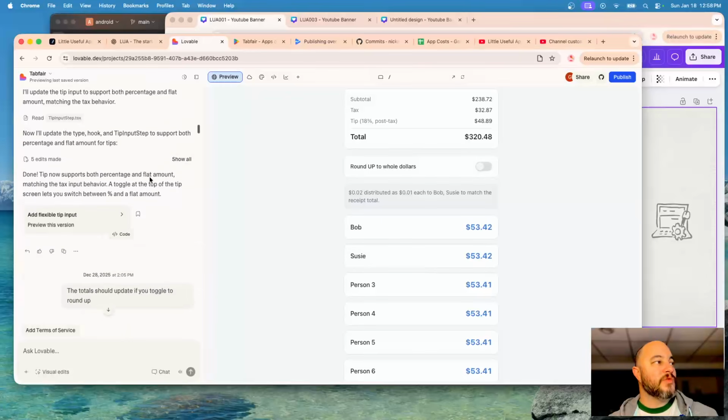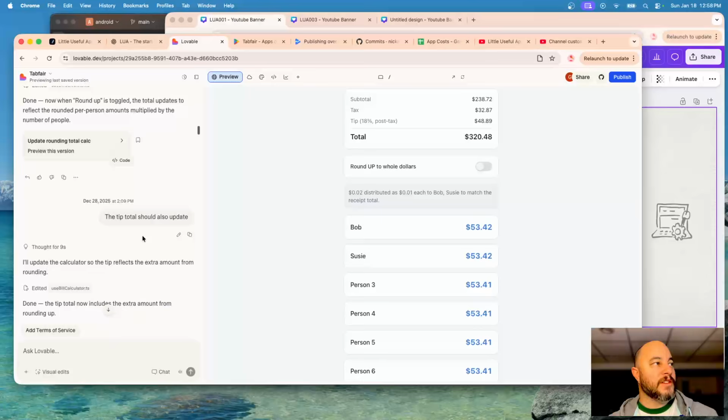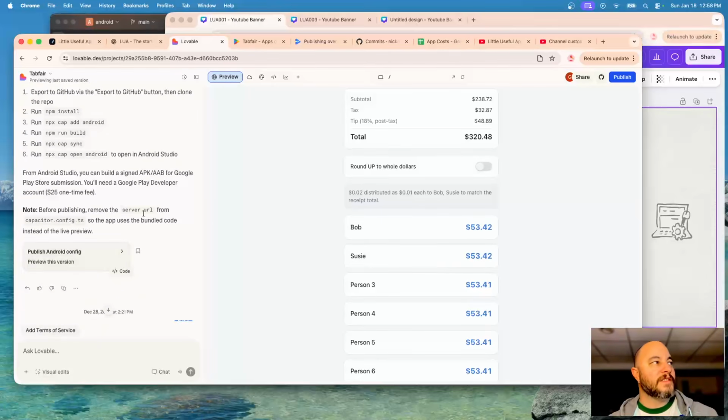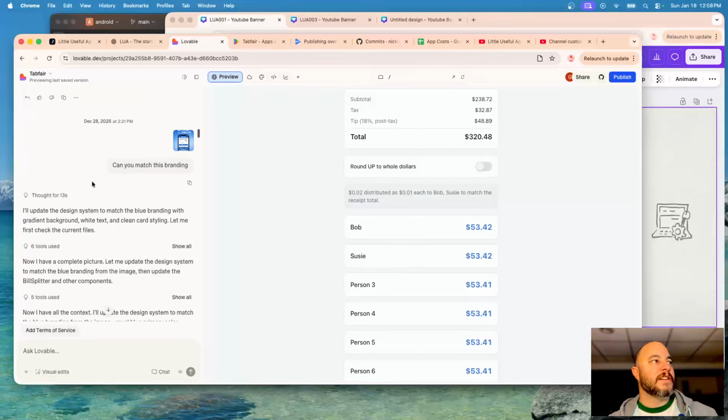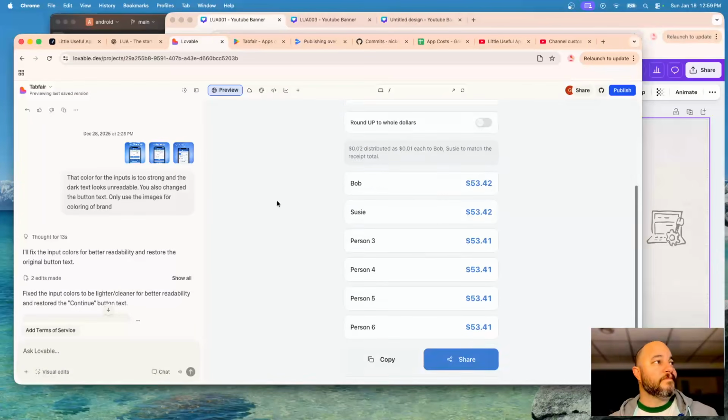Can we fix this? Can you tweak this, right? This needs to be here. Okay, there's an update, but can you do this? I need to change this. This needs to change. And then it gave me the steps on how to push it. Can you match this branding? Can you do this? Can you iterate that? So it's ping pong between 2 different entities that are mostly there. Again, full disclaimer, I know they're just systems. They're not real people. But my overlords will be thrilled. So it's just a whole bunch of different iterations there.